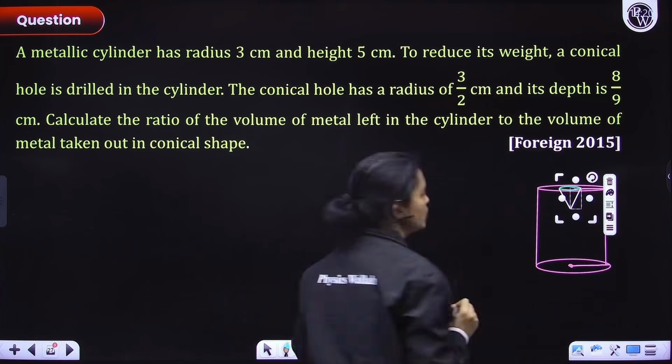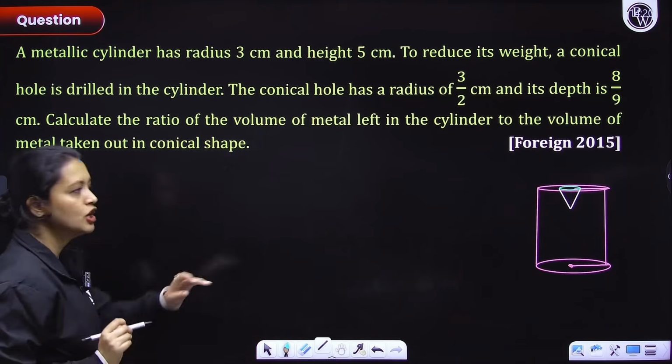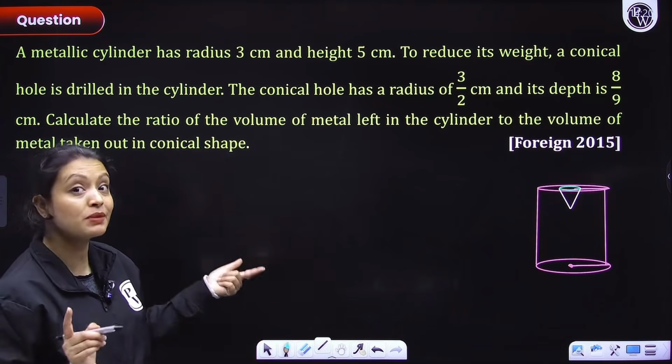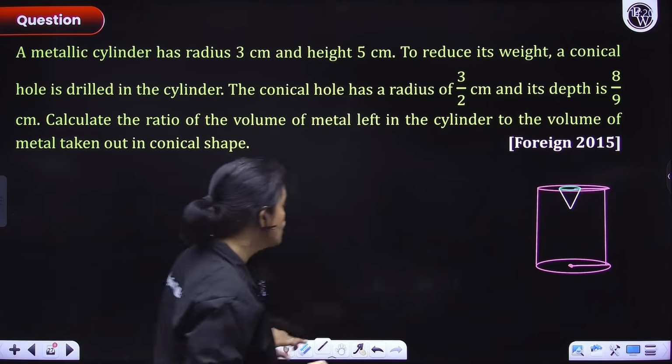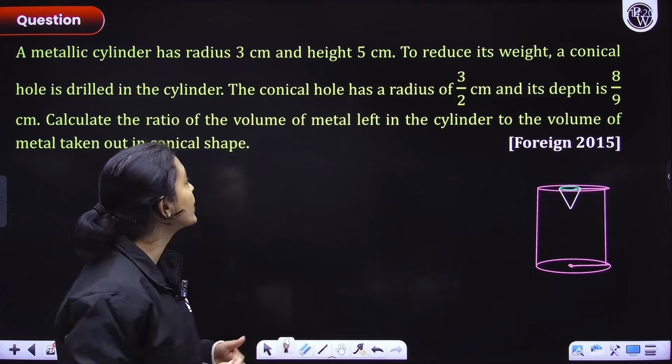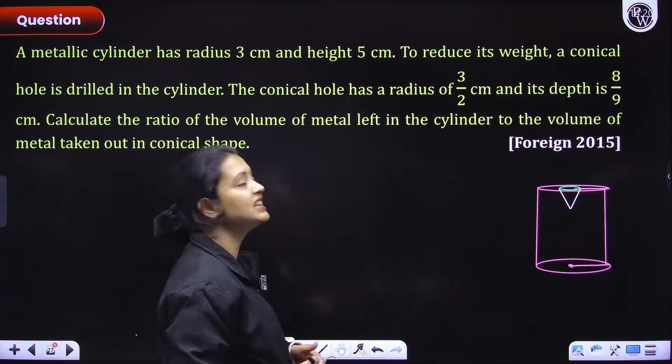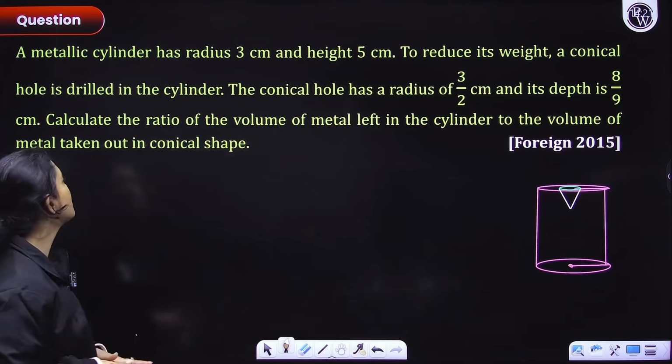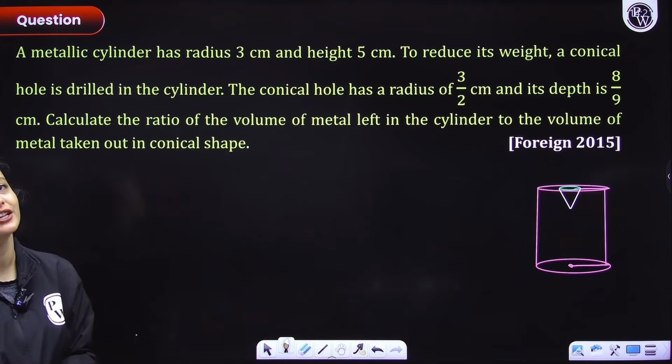This is the conical hole that is being made. To reduce it, its radius and its depth are given. Depth means height. So that is also given to you. Now we have to calculate the ratio of the volume of the metal left in the cylinder to the volume of the metal taken out in the conical shape.